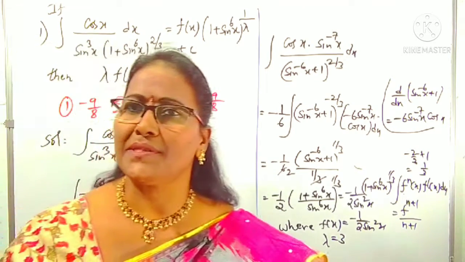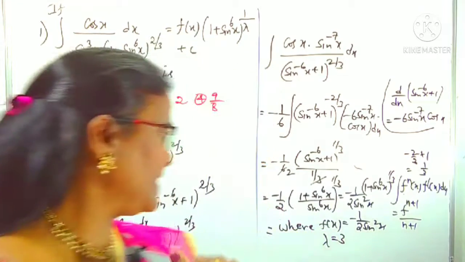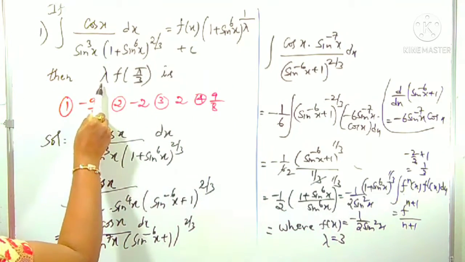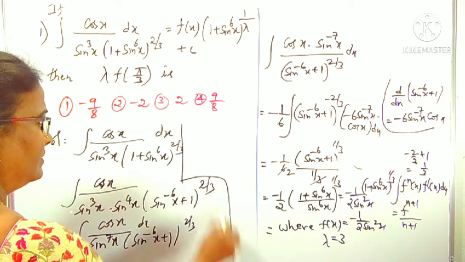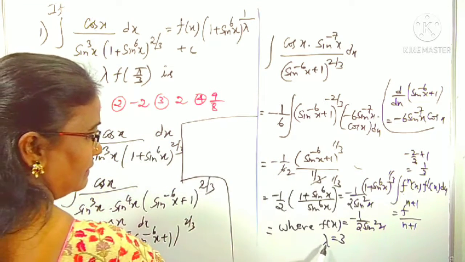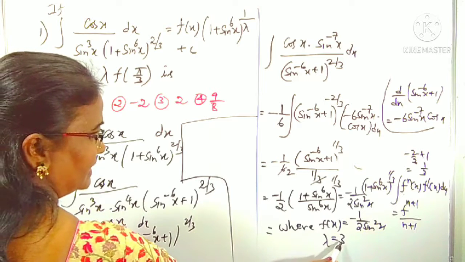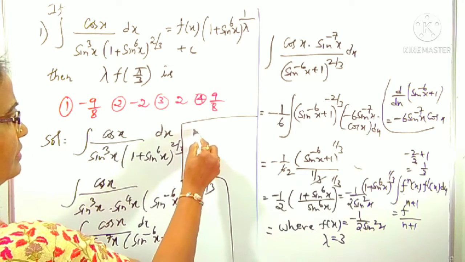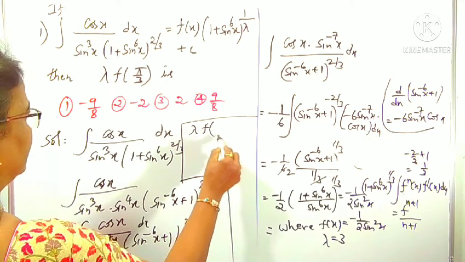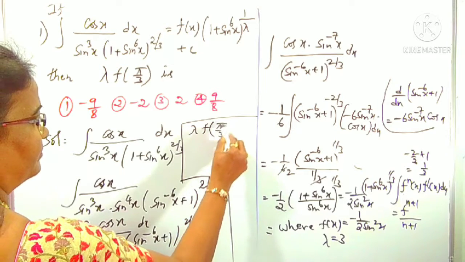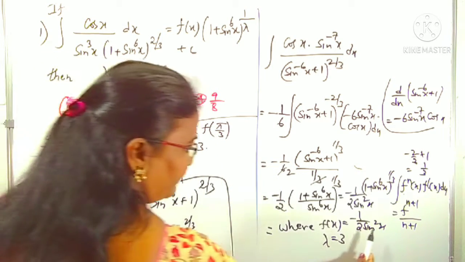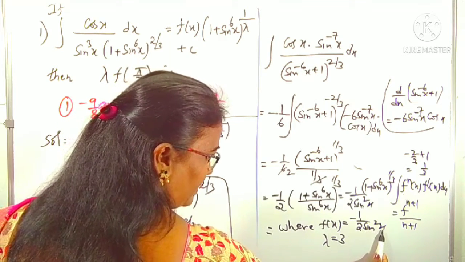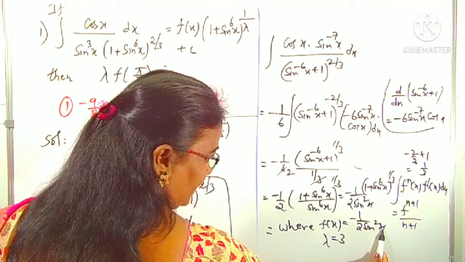Clear? Now we can use lambda and fx values to get our required result. Lambda of f of pi by 3. Now I am doing that here. Lambda is 3, into f of pi by 3. Means what? In place of x we can write pi by 3. What is sin pi by 3? Yes, exactly root 3 by 2.